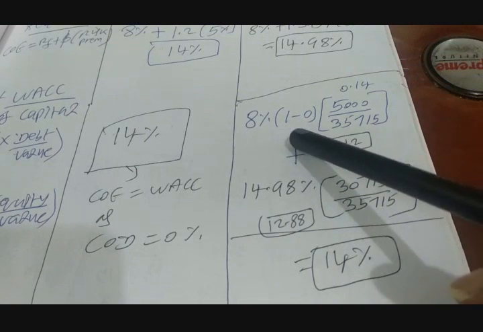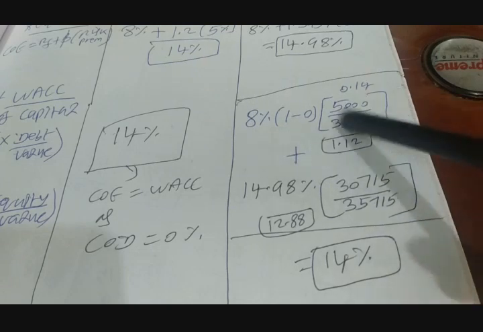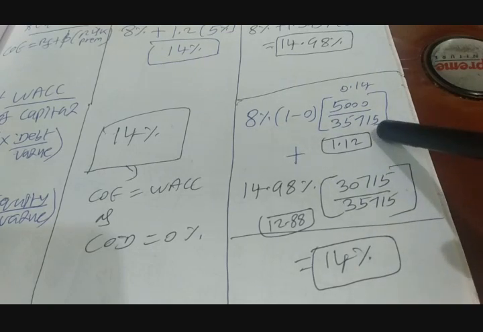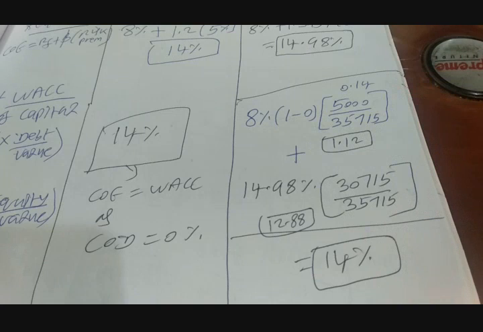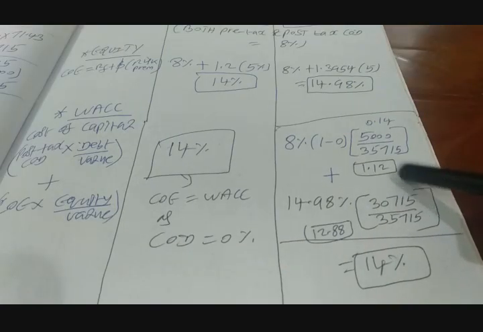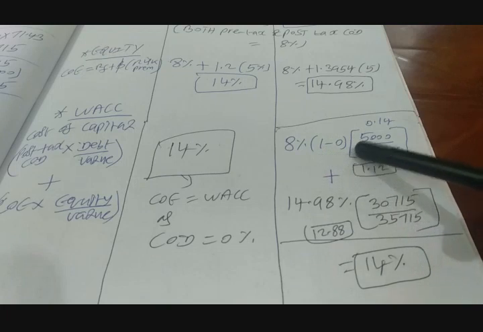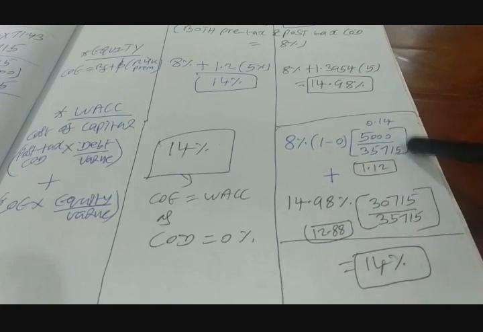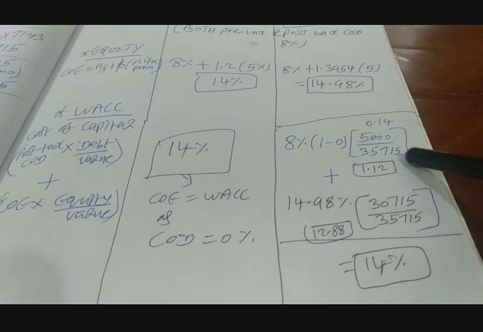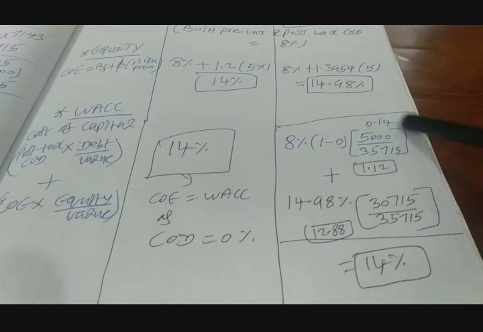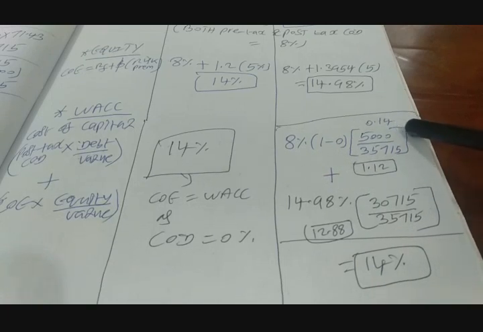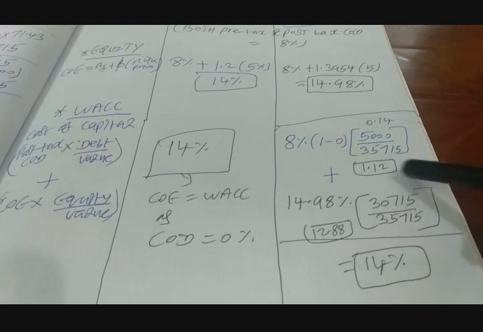So it is 8% only, into the ratio of debt in total market value of the firm. I repeat, 8% pre-tax cost of debt into 1 minus t, which is 0, into debt by total value, that is 5000 by 35,715, which gives us 0.14. So the net number you are getting is 1.12.